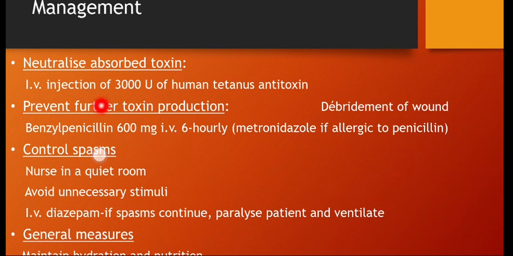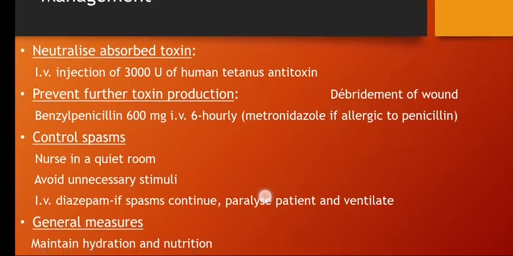By IV injection of 3,000 units of human tetanus antitoxin, which must be available in the emergency room. Also, prevention of further toxin production by debridement of the wound and the use of the antibiotic, which is benzylpenicillin 600 milligrams IV 6 hourly. And if the patient is allergic to penicillin, then we have to use metronidazole instead of the penicillin.